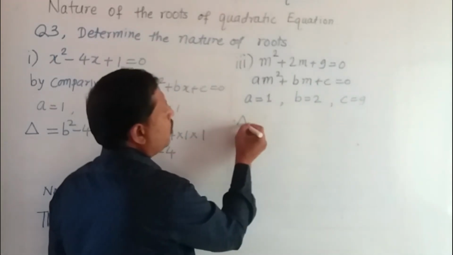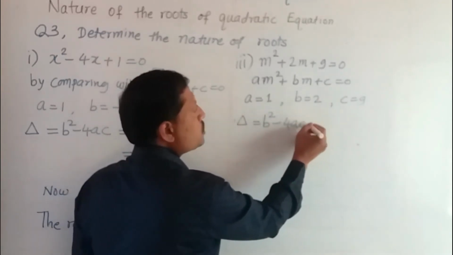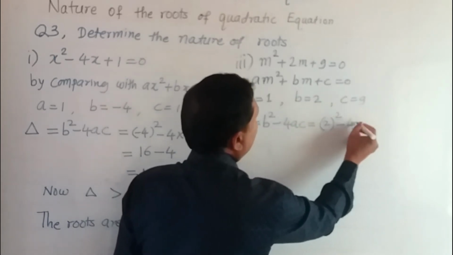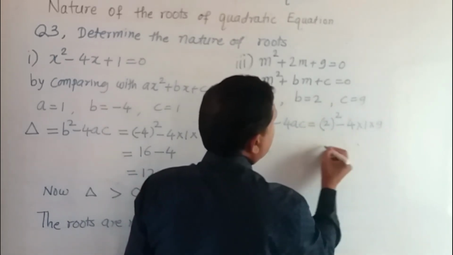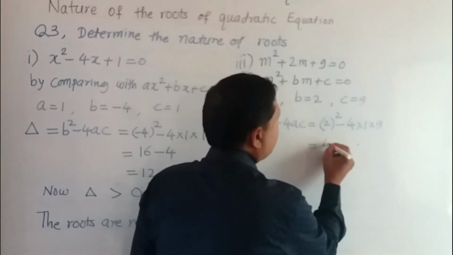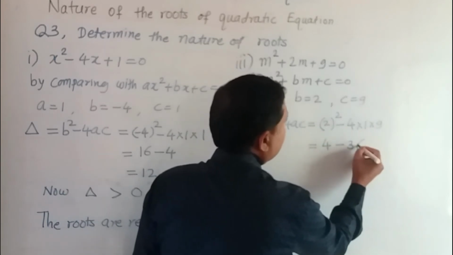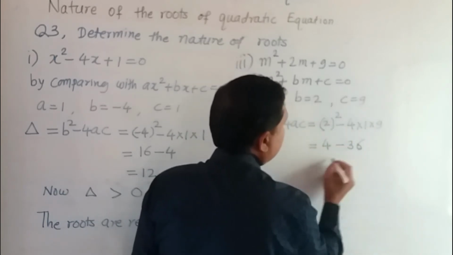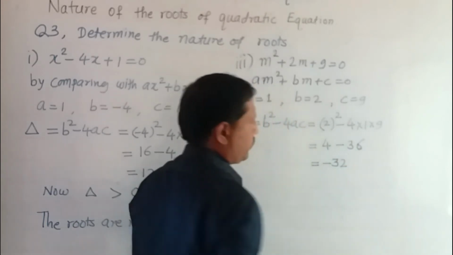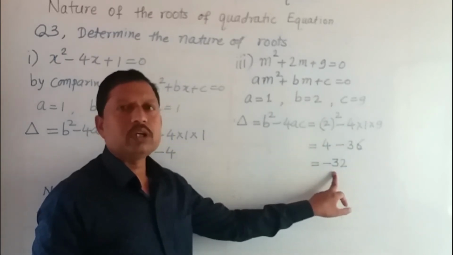Now find the value of the discriminant, that is b square minus 4ac. Substitute the values. Square of 2 minus 4 into 1 into 9. The square of 2 is 4, minus 4 nines are 36. Now 4 minus 36 gives the answer -32. Note this, 4 minus 36 becomes -32.